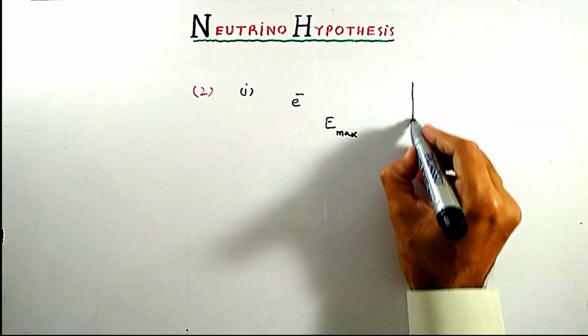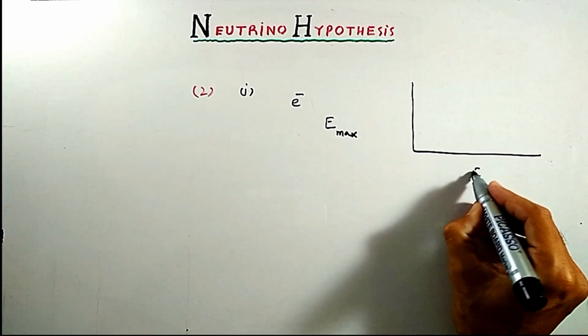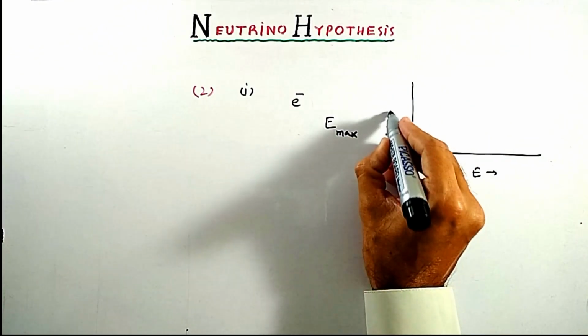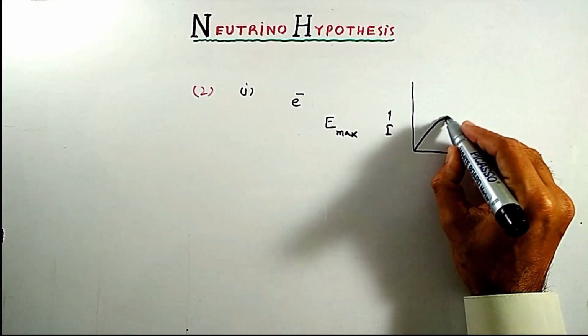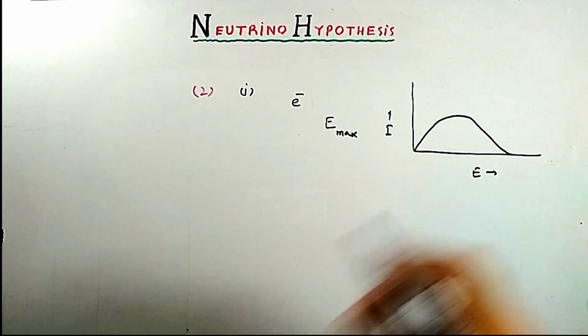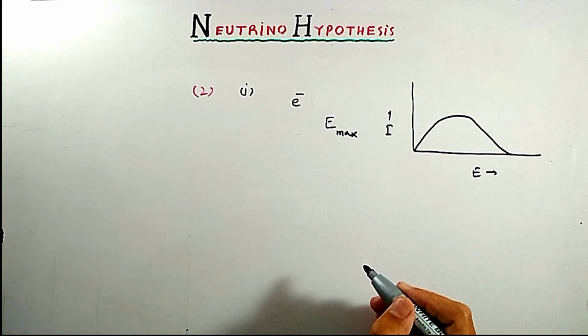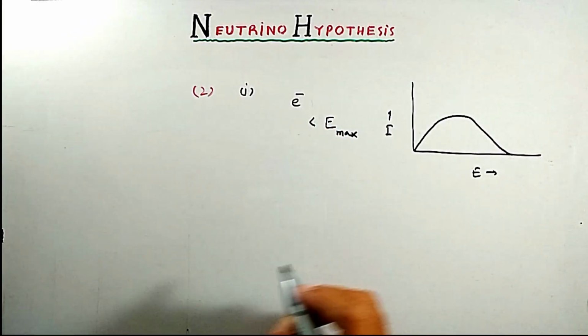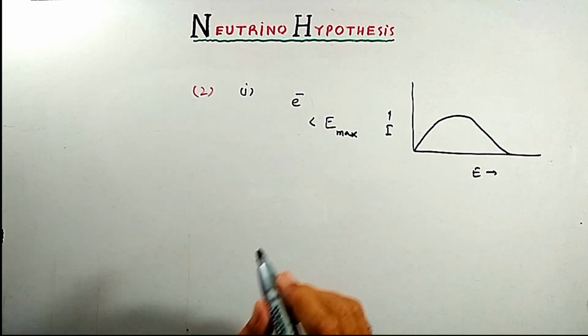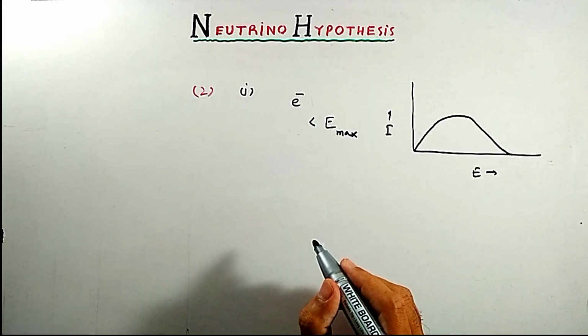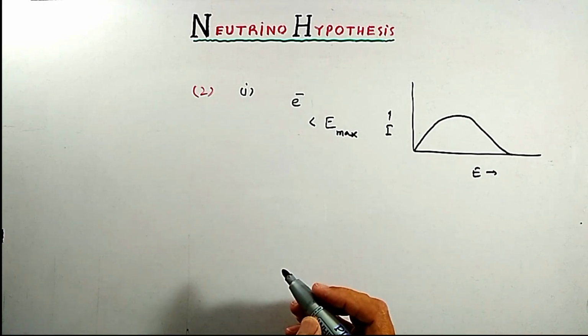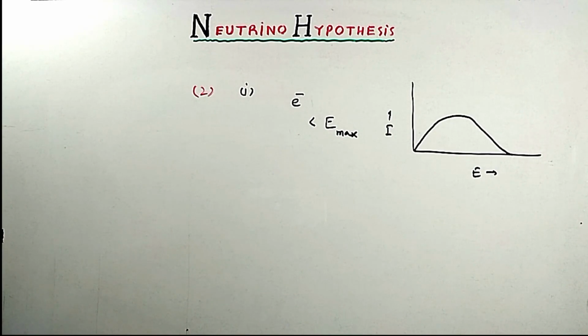But in actual, no electron is emitted with this energy E maximum. Energy of beta particle is always less than E maximum. So there is some particle which carries this missing value of energy. We say that neutrino is present which carries this missing value of energy.